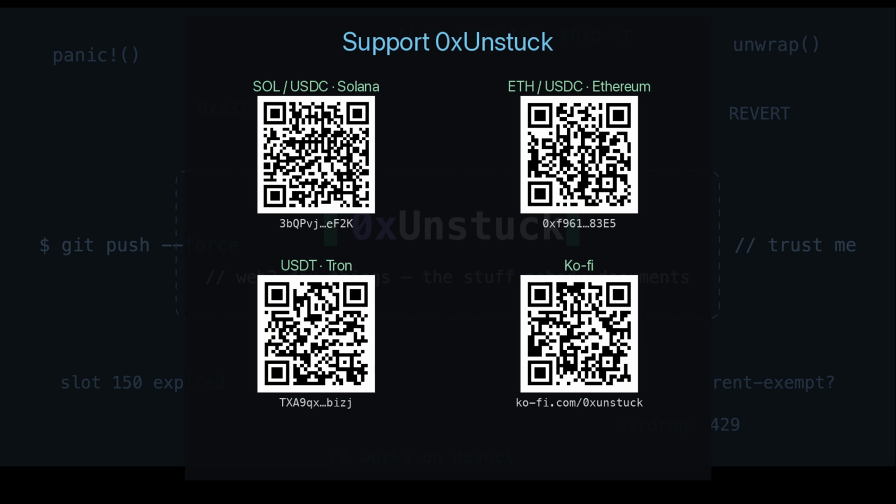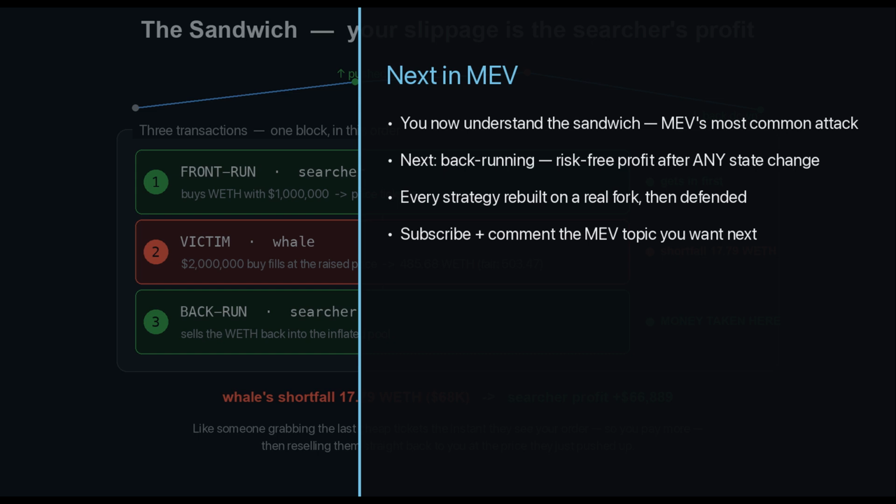Thank you. That's the sandwich attack, MEV's most common play, built on the real Uniswap pool and then defeated with a single number. Next episode, backrunning: how a searcher earns risk-free profit right after any big change to a pool without needing a victim at all.